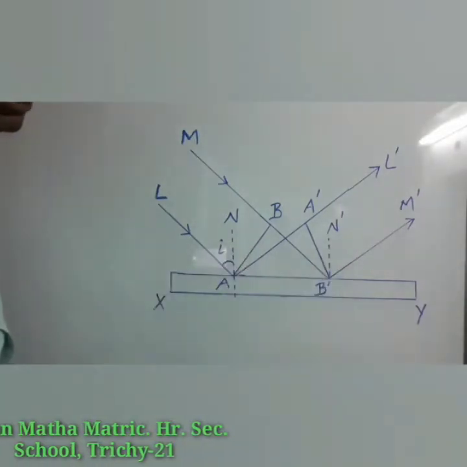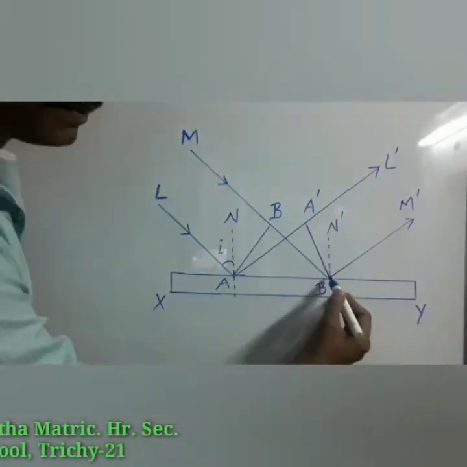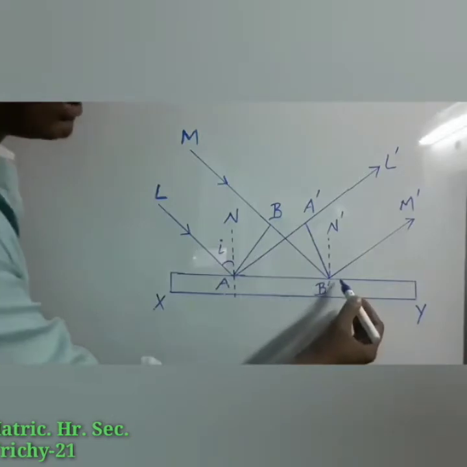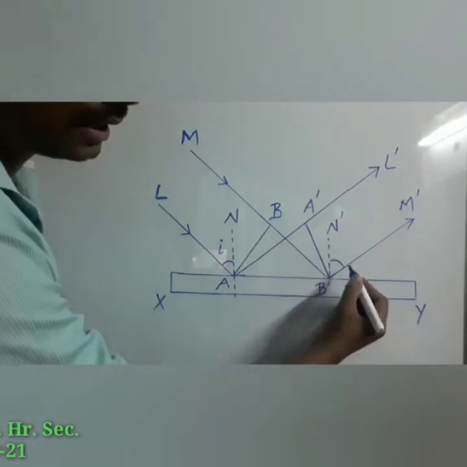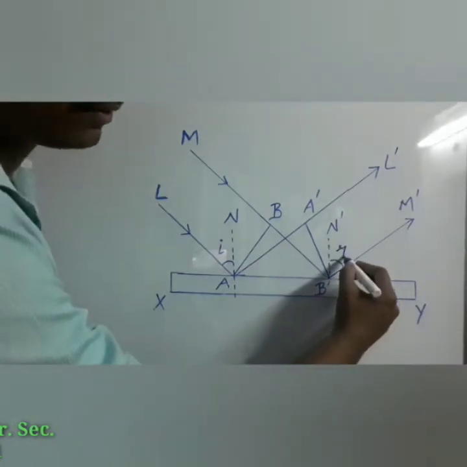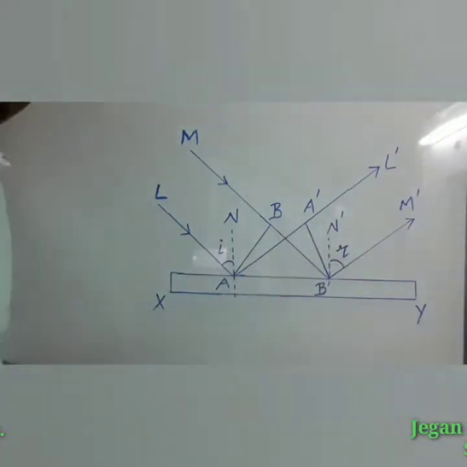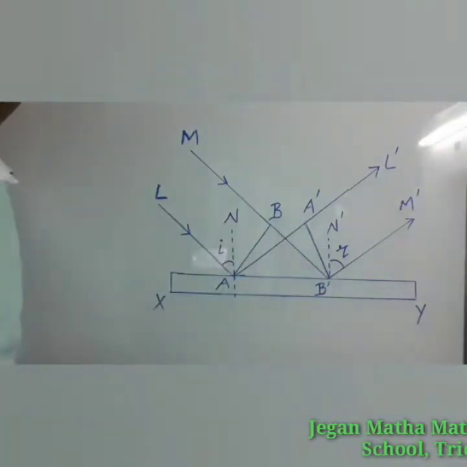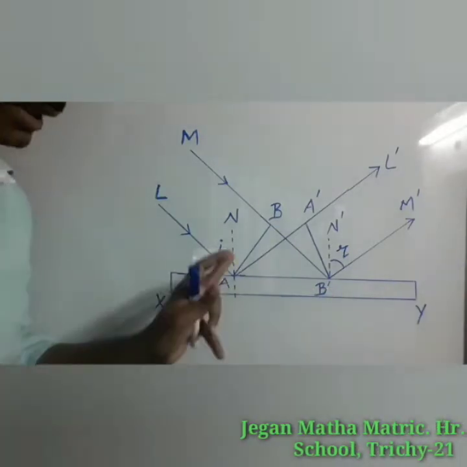Let us take the point B'. Here we are going to mention the angle of reflection. At the point B', MB' is the incident ray and B'M' is the reflected ray. So the angle between the normal and the reflected ray is known as the angle of reflection r. Here we don't bother about the angle of incidence i. The time taken for the light to travel from B to B' and A to A' are the same. So the distance BB' is equal to the distance AA'.